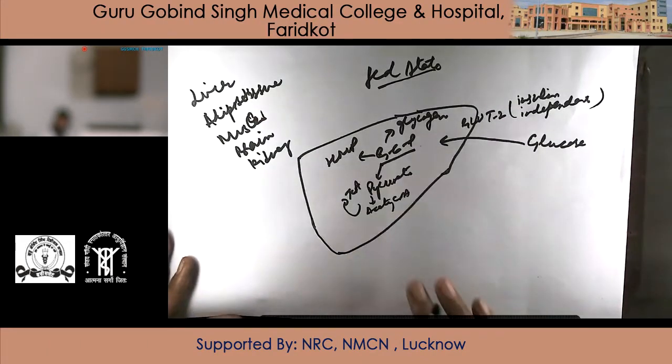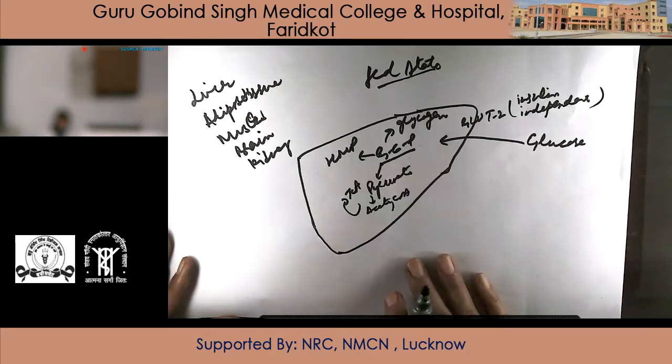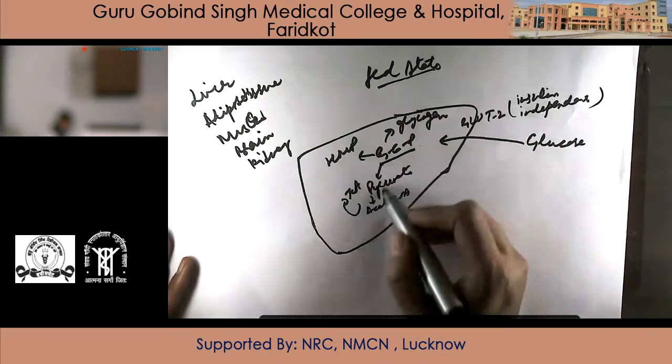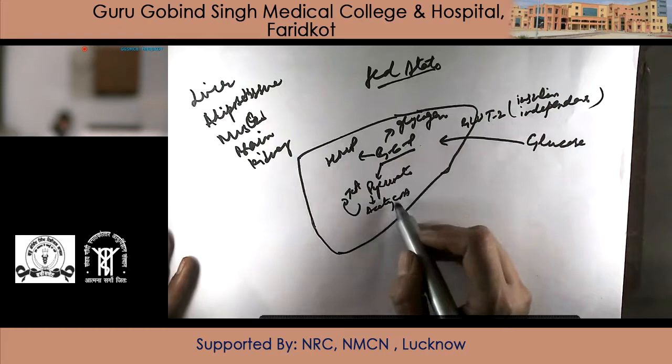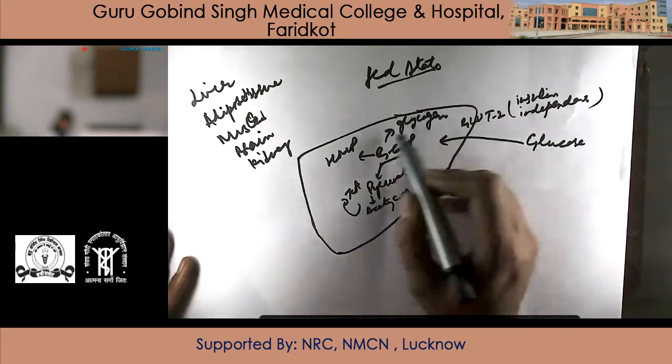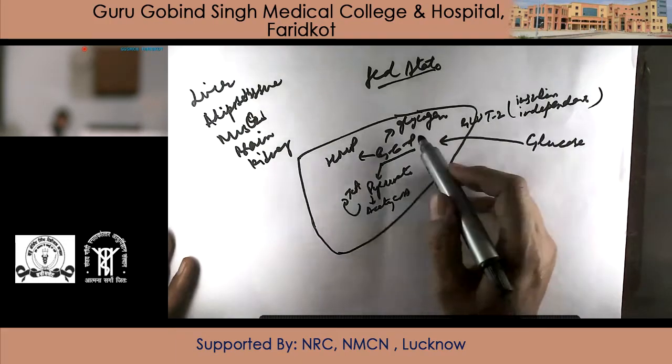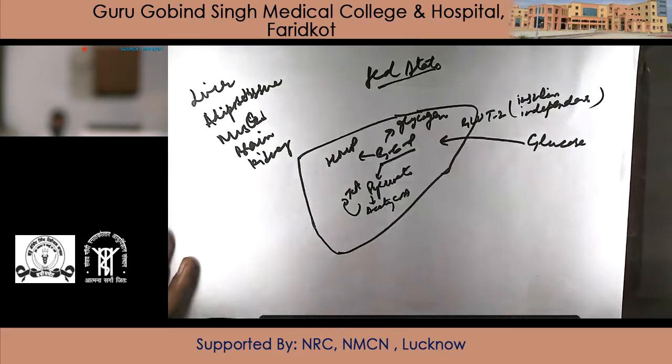This is how in fed state liver is taking up glucose and utilizing it. Apart from glycolysis and TCA cycle, it is utilized for HMP shunt pathway to provide NADPH, then it is converted to glycogen for storage.